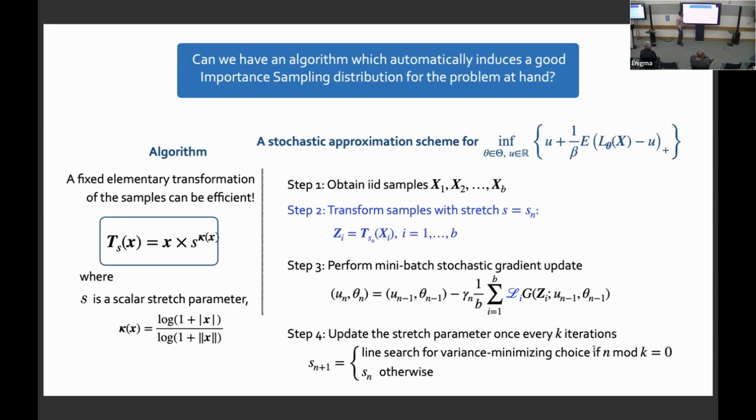And then once in a while, you update the scalar stretch factor. You do a cross-validation to check what would be a good scalar stretch factor to use at that point in time. So these two steps are just a straightforward stochastic approximation, or stochastic gradient descent, but you reweigh with the likelihood ratio. That's the only difference.